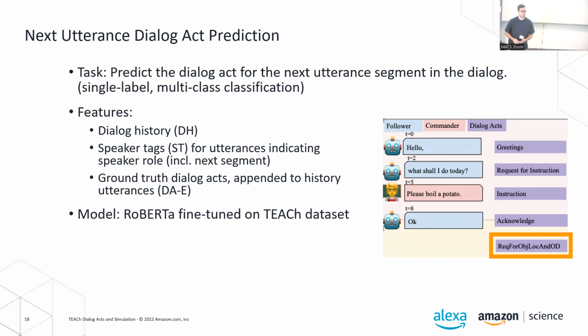That is probably why it is more helpful in this task than in the previous task. And we think that is a realistic assumption, because if you're building an agent, you presumably know who you are and if you're speaking.